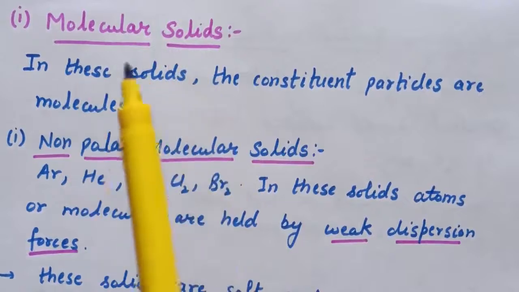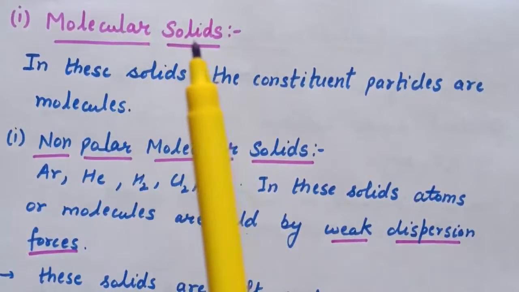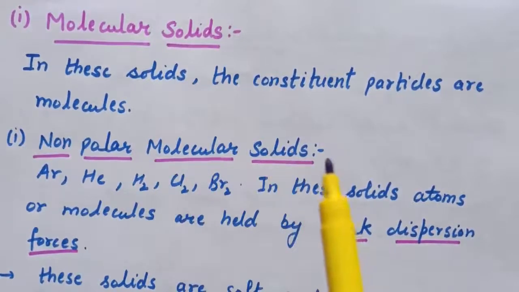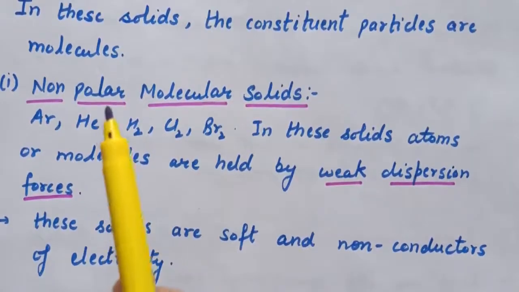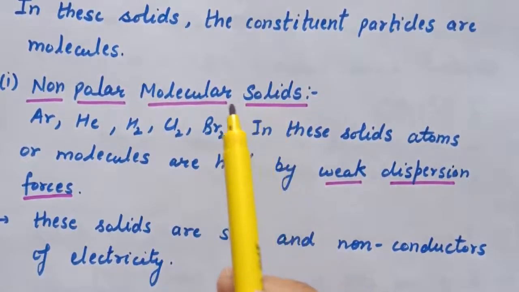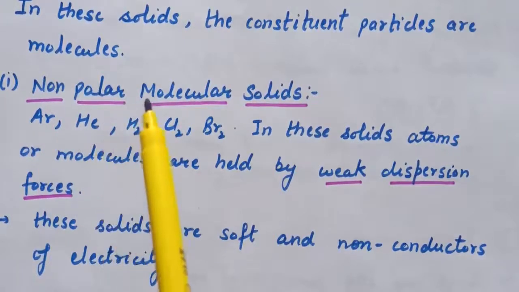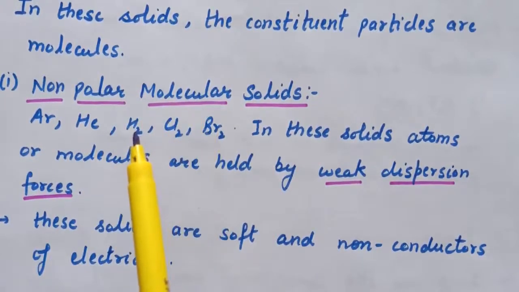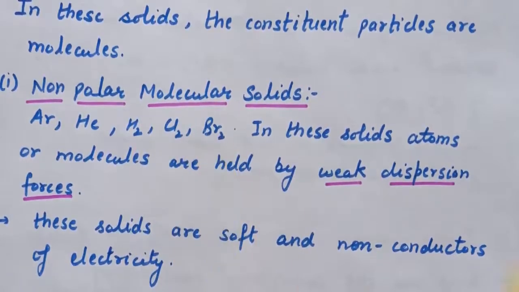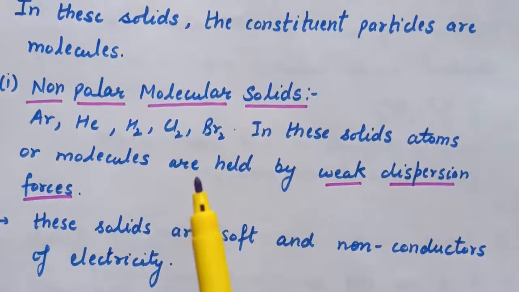These molecular solids are further subdivided into the following categories. First is non-polar molecular solids. Non-polar molecular solids comprise either atoms, for example argon, helium, or molecules, for example hydrogen H2, Cl2, Br2, and the atoms or molecules are held by weak dispersion forces or London forces.